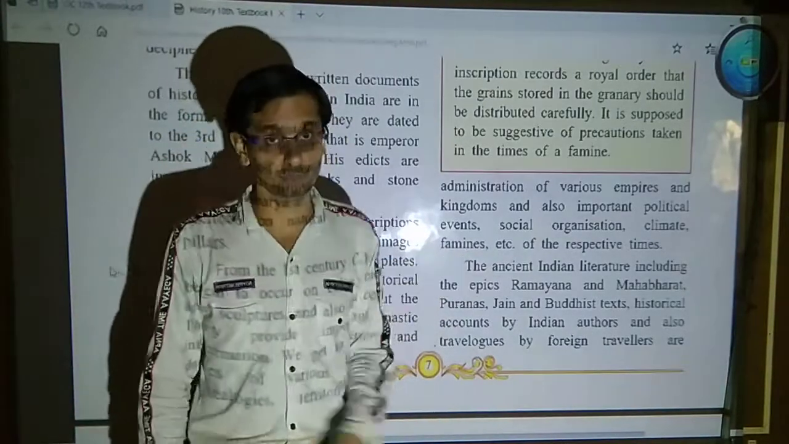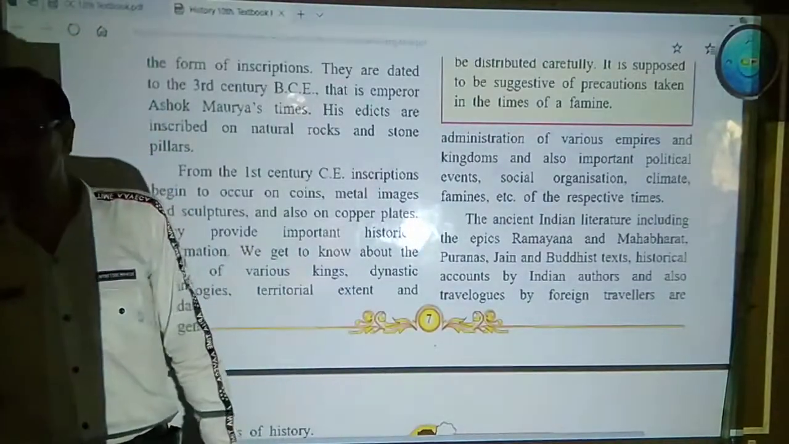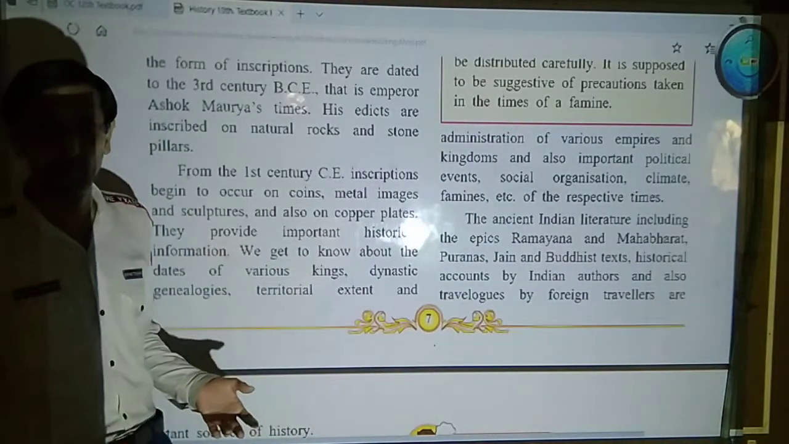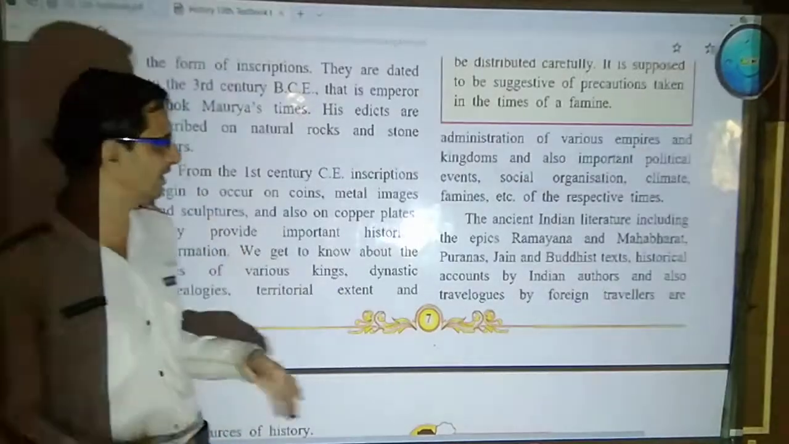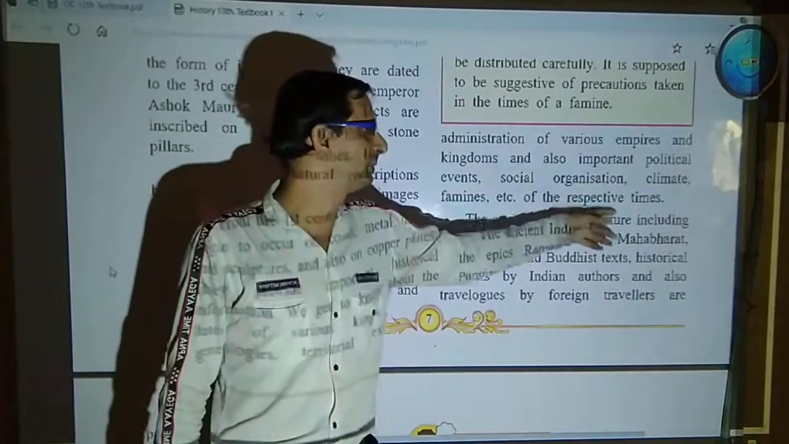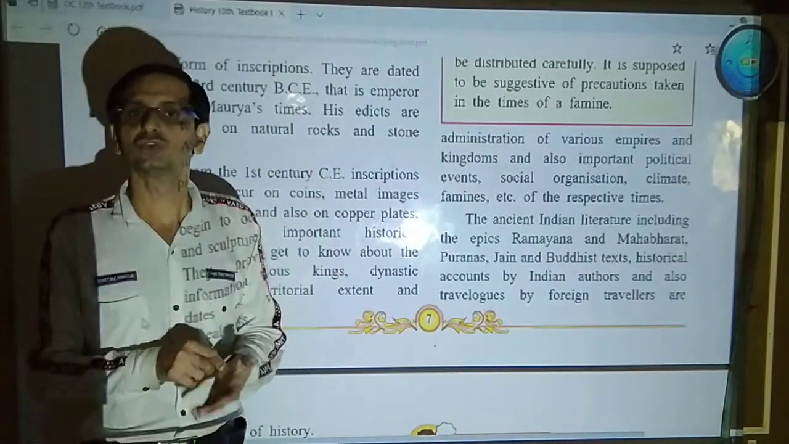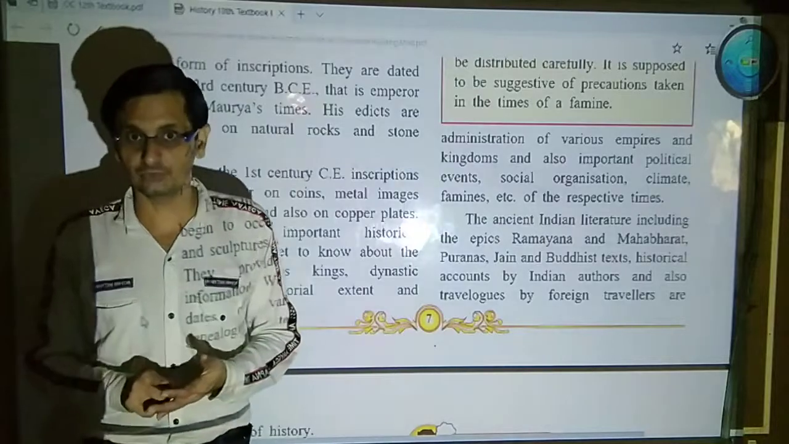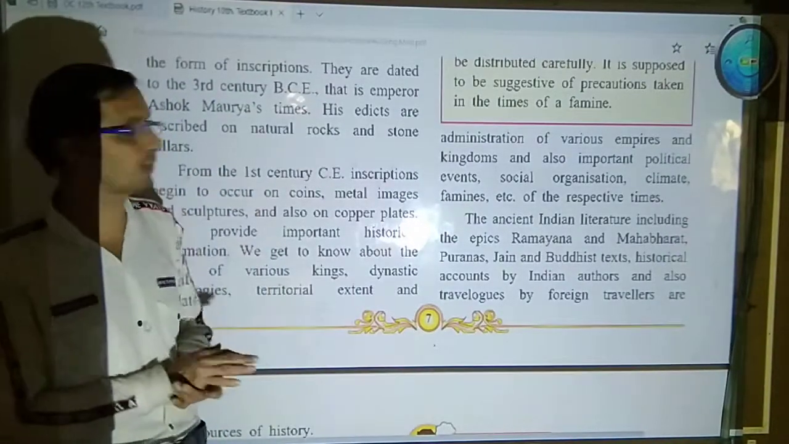Then famines also. Obviously famines were rampant in those periods, especially in the ancient period. So how did they survive, and how did the king provide for the subjects? All these things of the respective time you can understand through inscriptions, murals, drawings and engravings. And that is very important and vital knowledge they have provided to us.